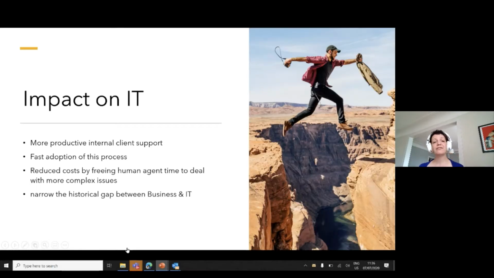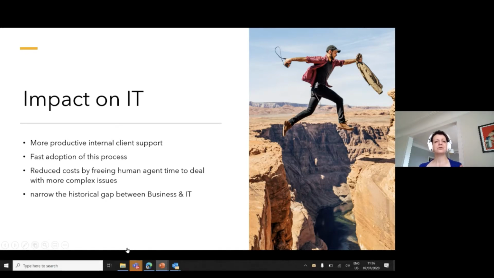The more specific impact on IT is we have a more productive internal client support. And we can just imagine a very, very fast adoption of this service because the process is very, very clearly described. And because we send all those notifications, which happen to be adaptive cards and work in the right context, users will adopt that as well.